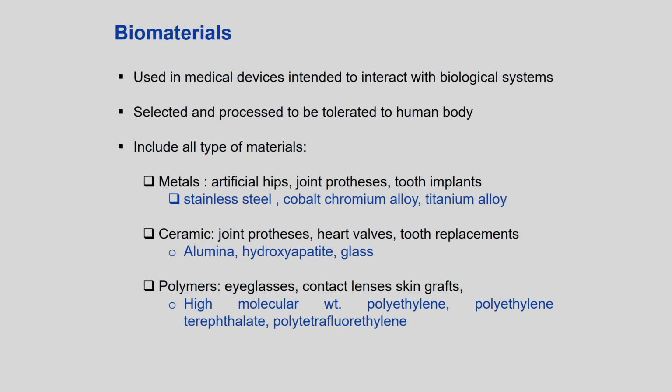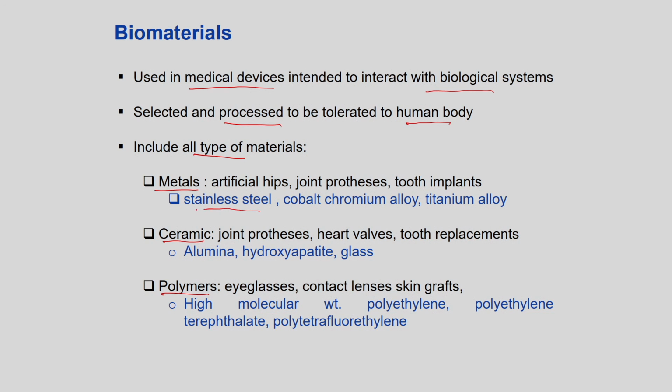Then biomaterials is one domain in which many chemical engineers are working. It is used in medical devices. It is used to interact with the biological system. This is very important because once you put these biomaterials, they should be compatible with the human body. So, it should not react or alter any tissue or cell. That is very important. You need some additional characterization which may not be in this particular course, but it has to be done separately. Then selected and processed to be tolerated by the human body. It includes all types of materials. It can be metals, ceramics, polymers, just what we discussed.